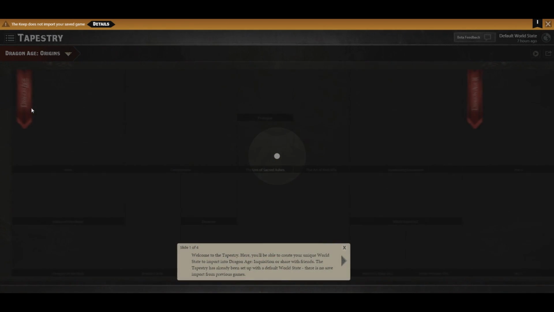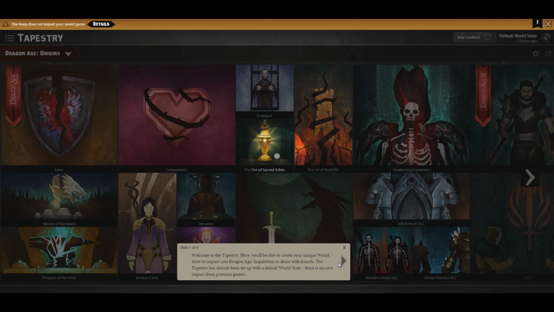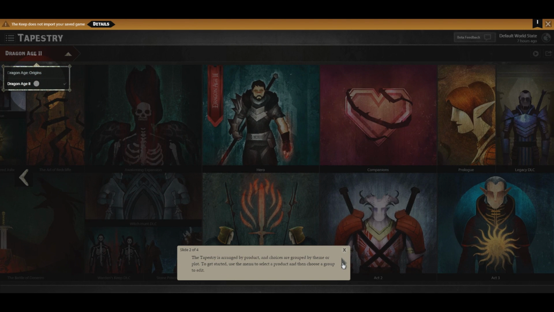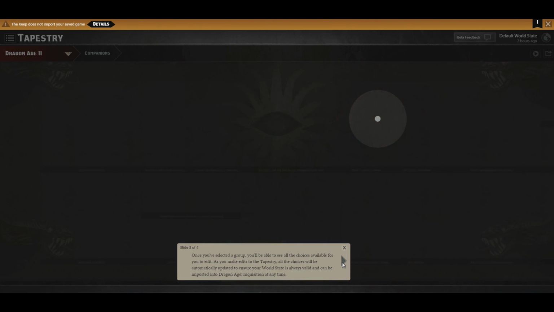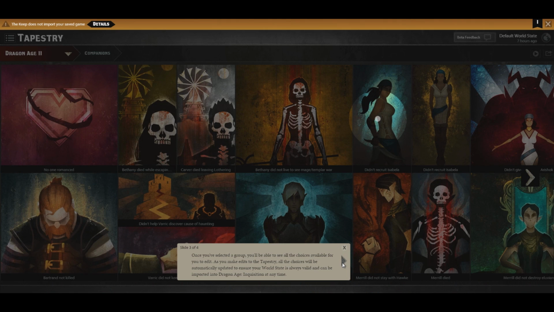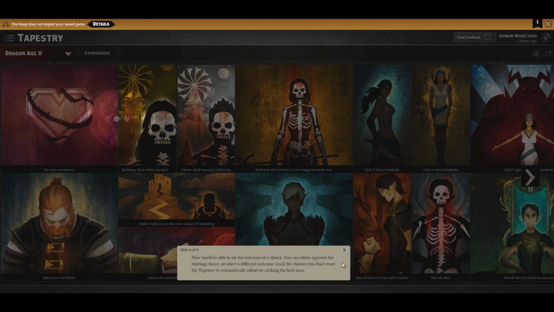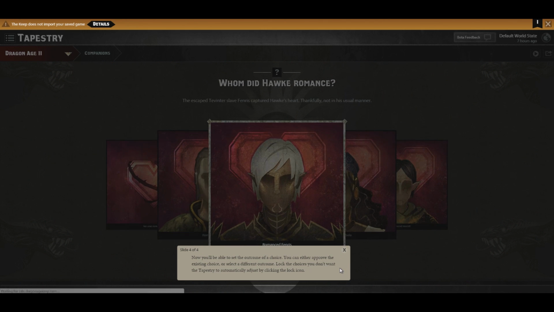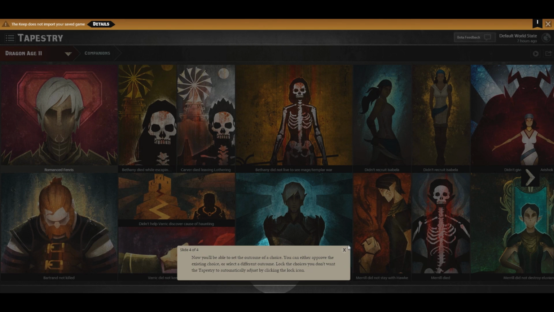Tutorial. Here you'll be able to create a unique world. The Tapestry has already been set to the default world. There is no save import from previous games. The Tapestry is arranged by product, and the choices are grouped by theme or plot. To get started, use the menu to select a product and then choose a group to edit. Once you've selected a group, you'll be able to see all the choices available for you to edit. As you make edits to the Tapestry, all choices will be automatically updated to ensure your world state is always valid and can be imported into Dragon Age Inquisition at any time. Now you'll be able to set the outcome of a choice. You can either approve the existing choice or select a different outcome. Lock the choices. You don't want the Tapestry to automatically... Okay, that's cool.